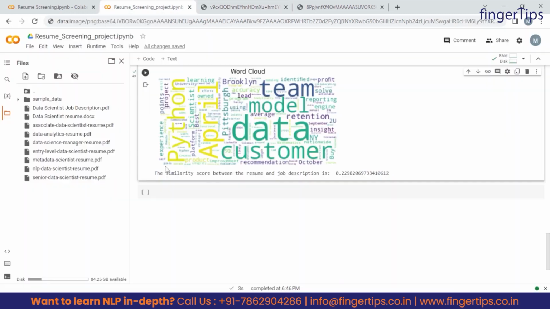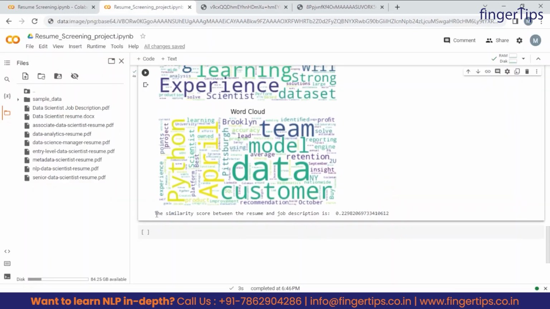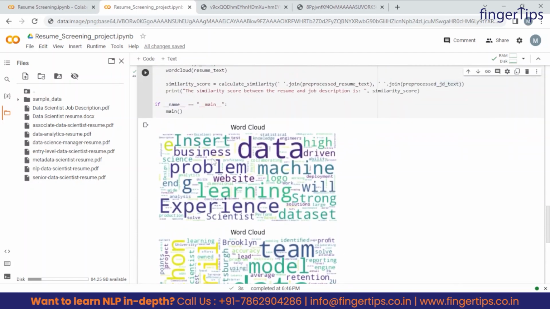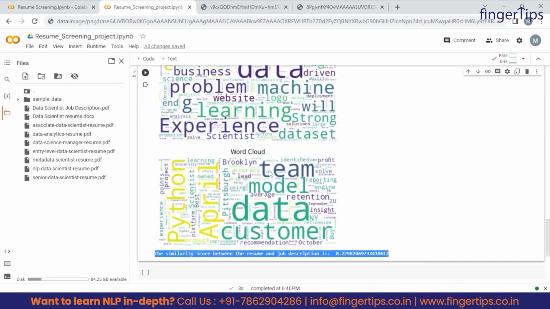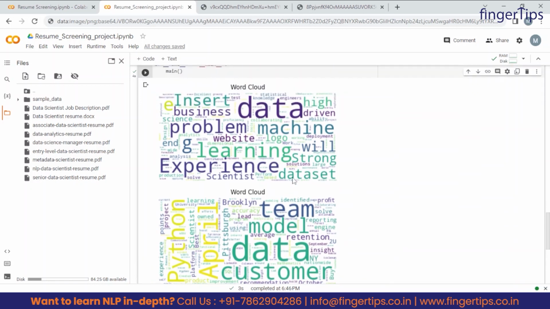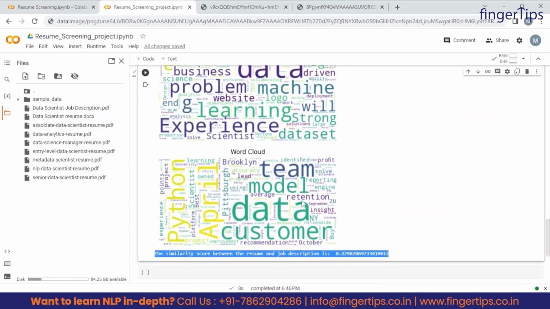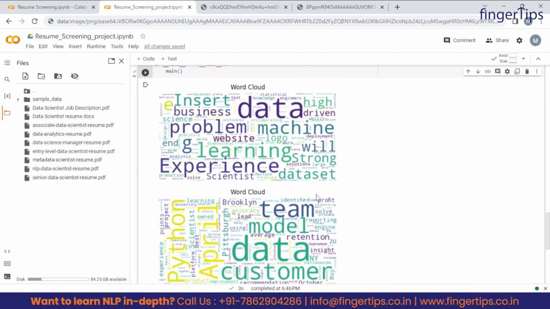So fine. And guys, here we can see the result is the similarity score between the resume and job description. It means we can say 22% or around 23% of a match is there between the resume we have provided, which was this data scientist resume, and what we can see in the job description file. So there is a 23% match, right? Which is okay, fine.